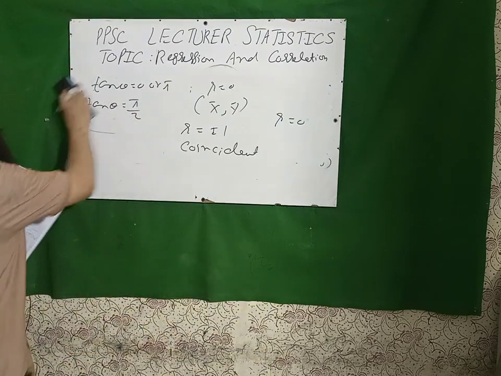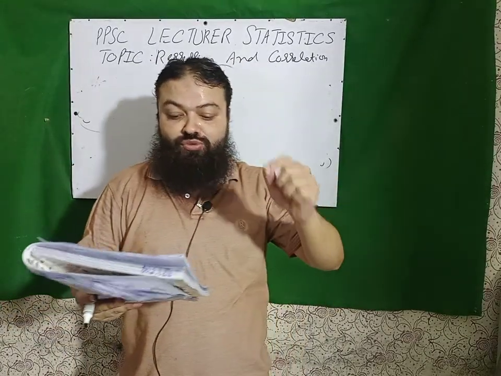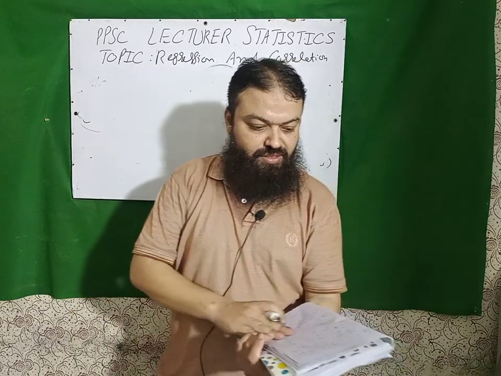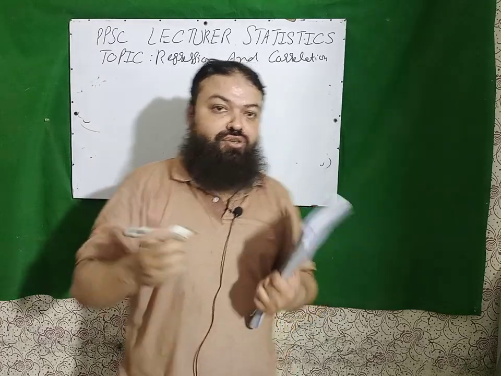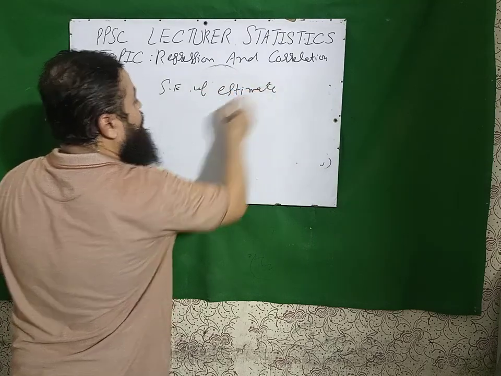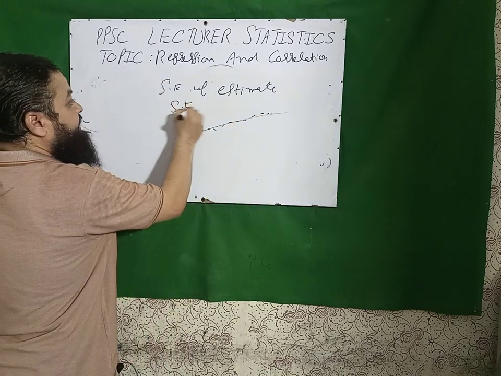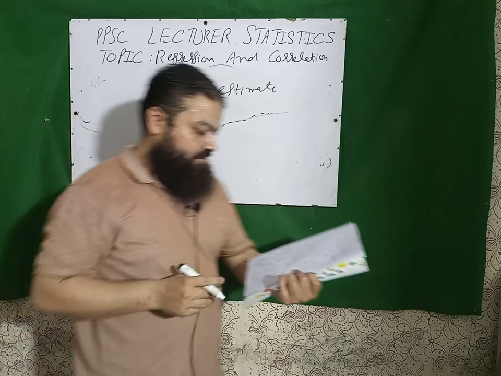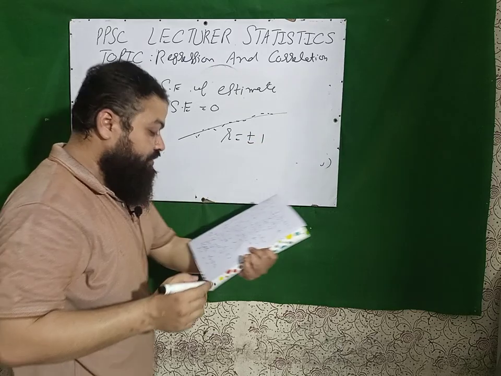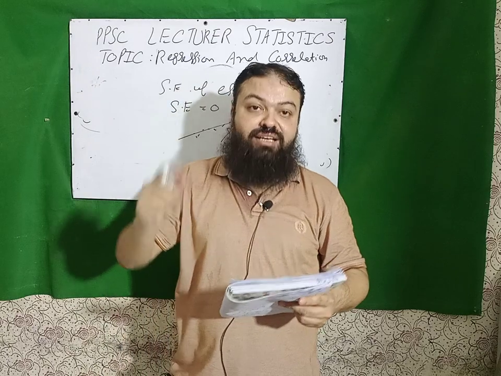Next question is, if the ratio of the change between two sets of variables is the same, there is linear correlation. Standard error of regression is called standard error of estimate. If all the values are on the regression line, then the standard error of estimate will be equal to 0, and it means that there is perfect positive or perfect negative correlation. If all the points on a scatter diagram lie in a straight line, then the standard error of estimate will be equal to 0.